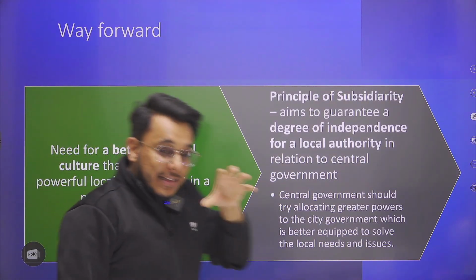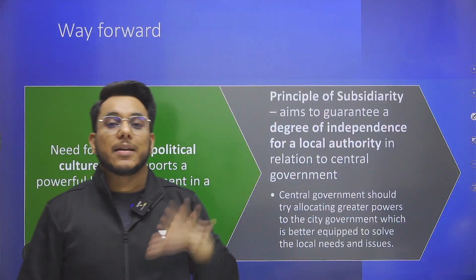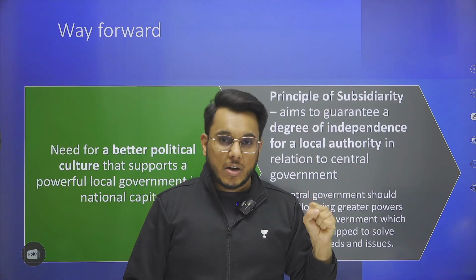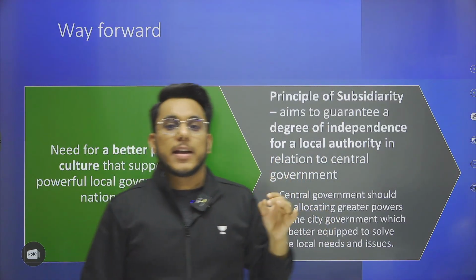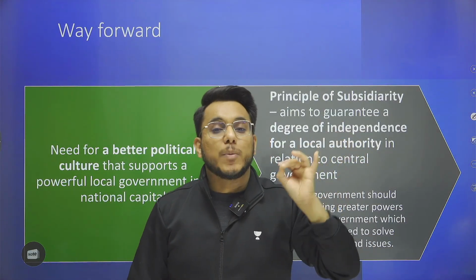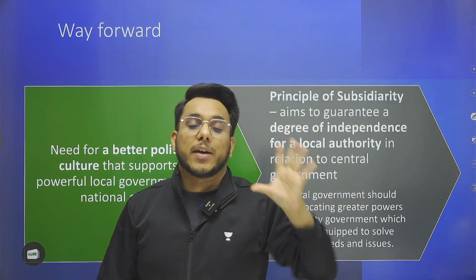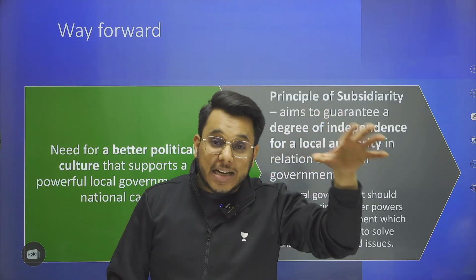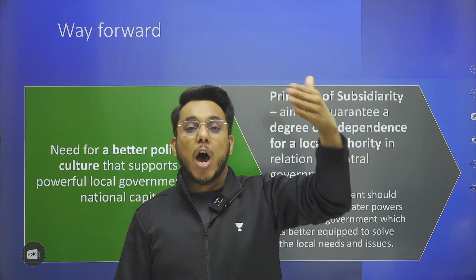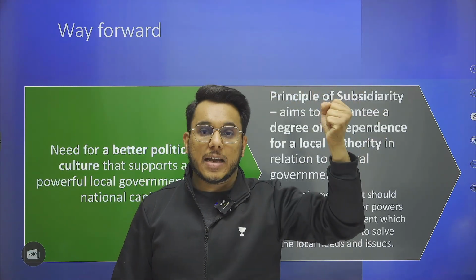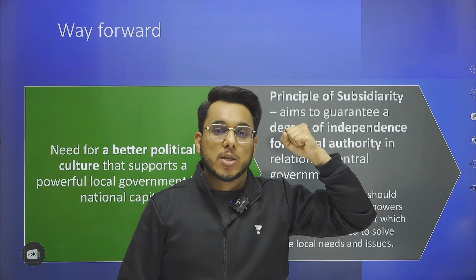Now, the same kind of matter is going on in the present context. If you see what is happening in the present context, the key matter to be decided is who will control the bureaucracy. As of now, the central government has control. Now the Delhi government wants to get control. The matter has reached the Supreme Court.